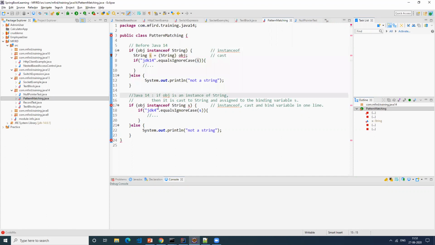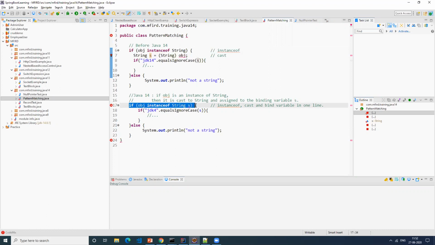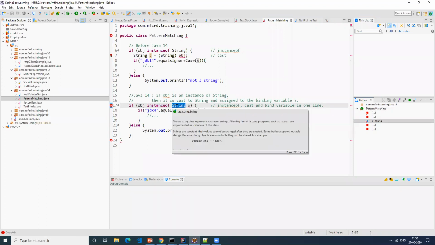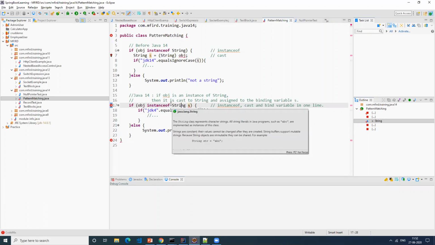Now with Java 14, these two lines, the instanceof check and the object casting, can be done in a single line like this. You give the object, the class you want to check against, and the variable you want to cast it to. If it matches, it is assigned to that variable and you can directly use it.